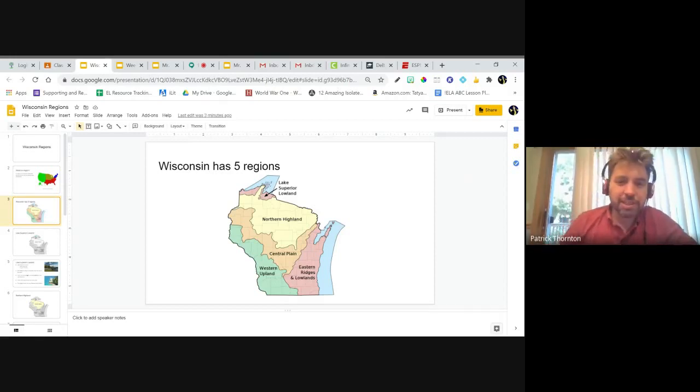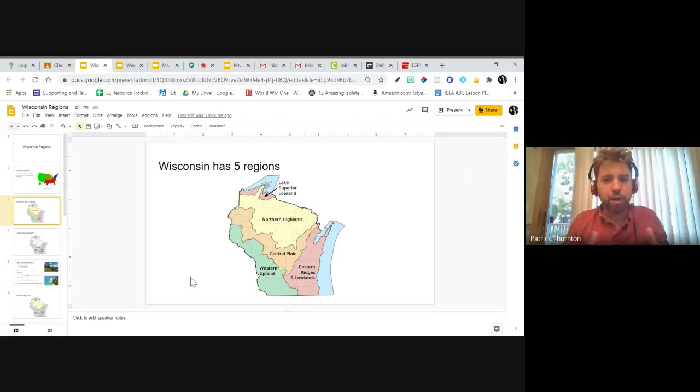Okay. So we can see now, anybody know where's Green Bay? Which region is Green Bay in? Which of those regions? Think about the hand. The Eastern region? Yeah, it's in the Eastern Ridges and Lowlands. It's right here. And we'll see it a little bit later too.